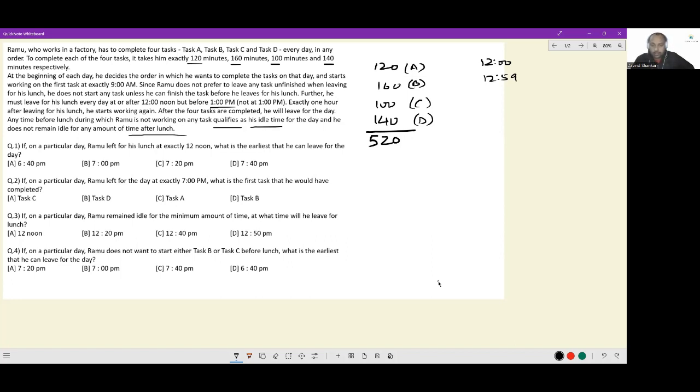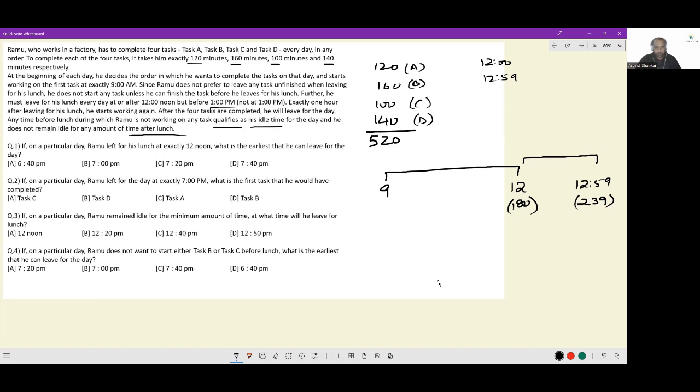Now, from the time that he enters the office, from 9 o'clock till he goes for his lunch, earliest at 12 and latest by 12:59. So can I say the time range after which he goes for lunch is from 180 minutes to 239 minutes? The amount of time from when he comes to office to when he goes to lunch can range somewhere between 180 to 239 minutes. And then when he comes back and all that happens. These workings are important for us to know.